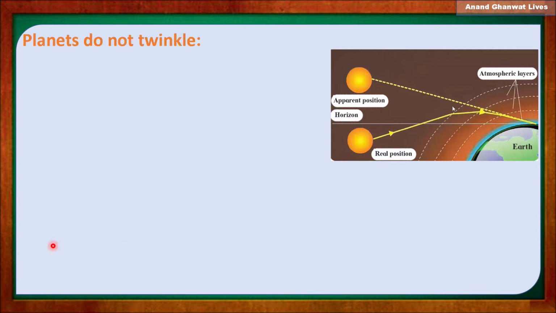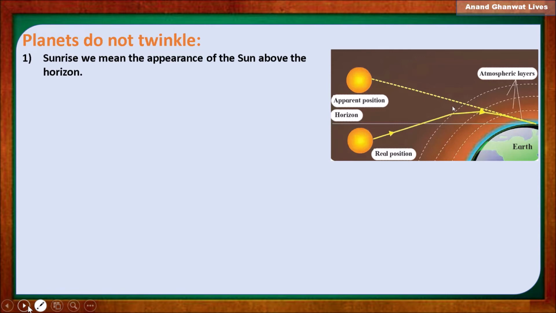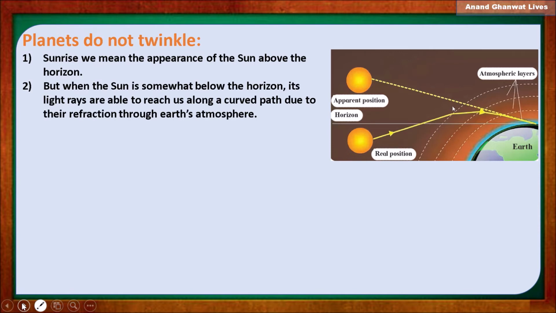So when there is a sunrise, what happens at the sunrise? Actually the sun is not above the horizon, but it appears above the horizon, because the light rays coming from the sun bend, as they are traveling through a rarer to denser medium.